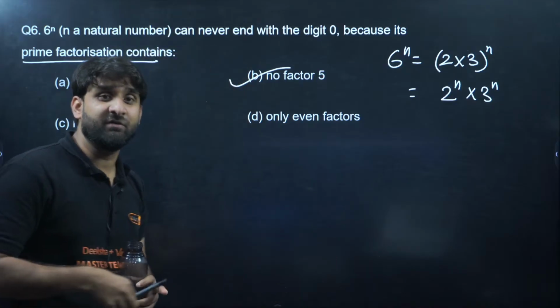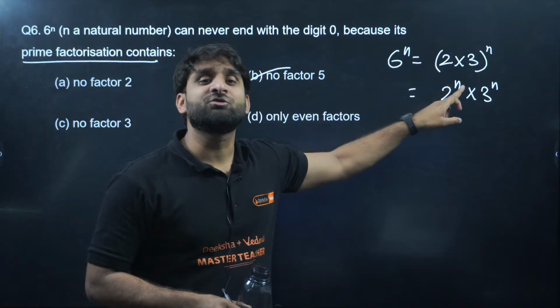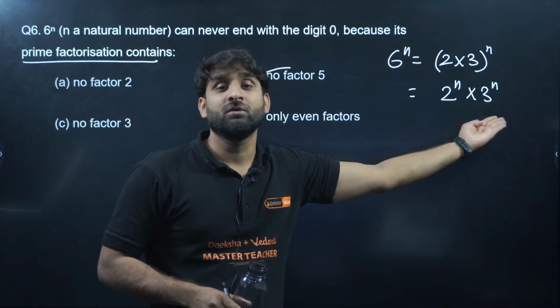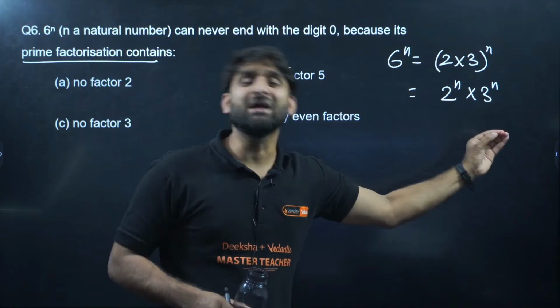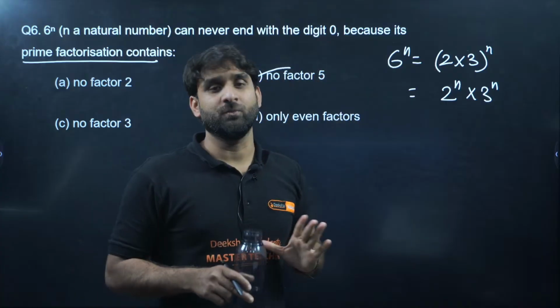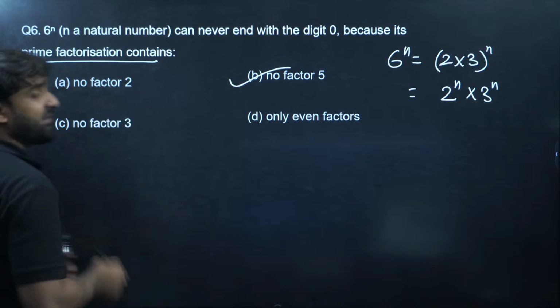Yes. Is it clear, everyone? Because if we factorize 6 to power n, we get 2 to power n and 3 to power n. 5 is not there. And if 5 is not there, it indicates that 6 to power n can never end with 0. 5 should be there. So this is the reason: no factor 5. Clear, everyone?